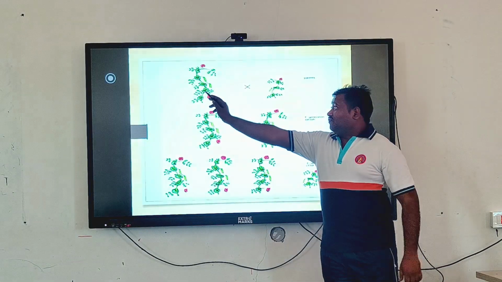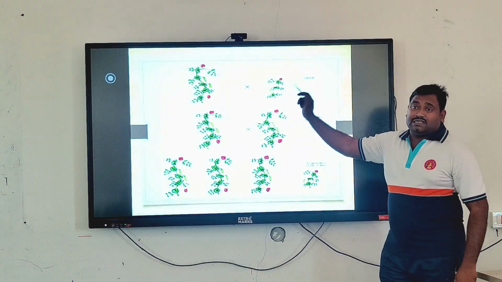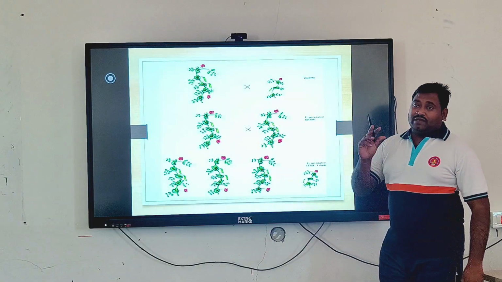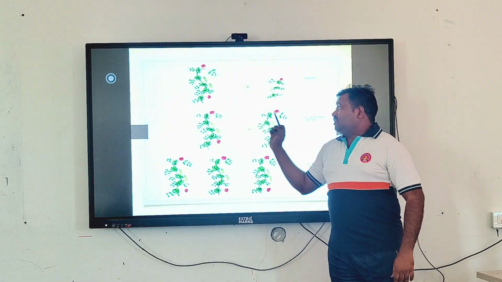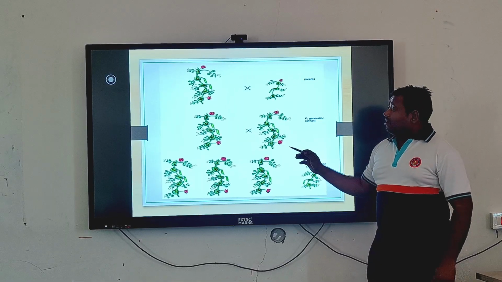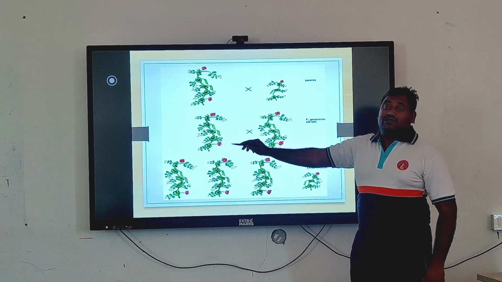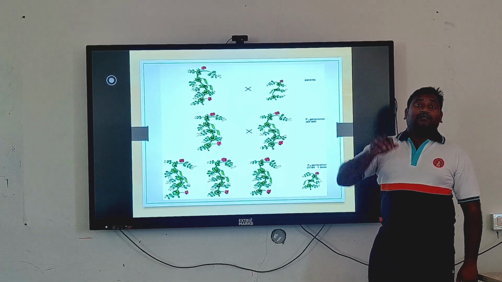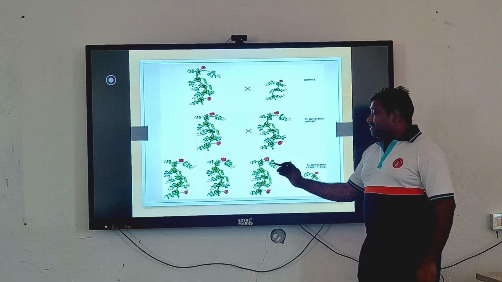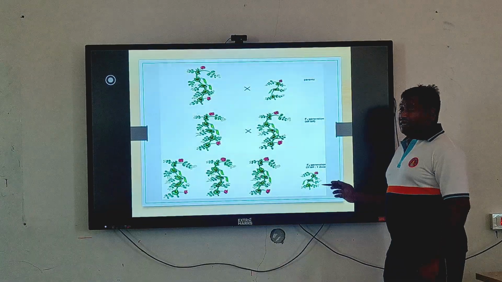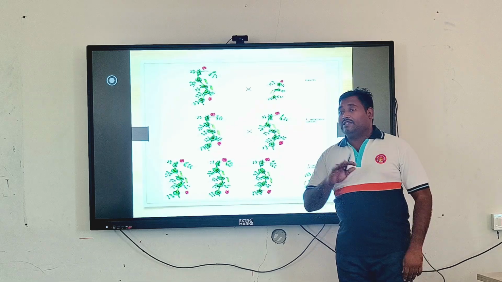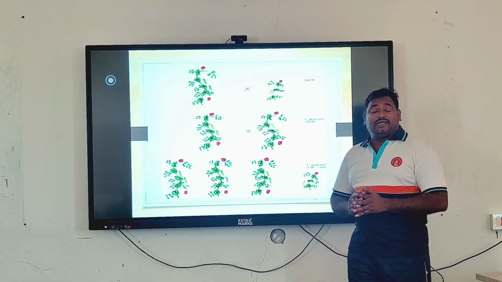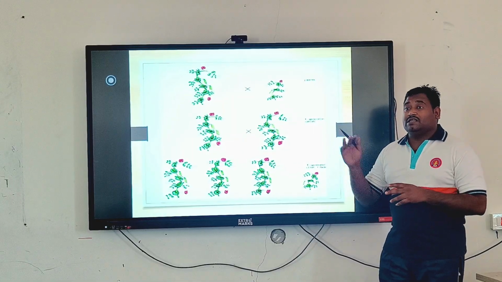If there is one dominant and another recessive character, in this particular cross of two different parents, the dominant always dominates the F1 generation and does not allow the recessive character to express in the F1 generation. But the character is there, and it may be expressed in the F2 generation. And the same thing happened: in the F2 generation, the same character reappeared, and then he proposed the ratio. The phenotypic ratio was 3:1.